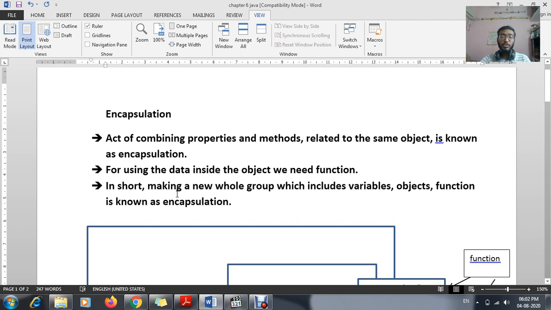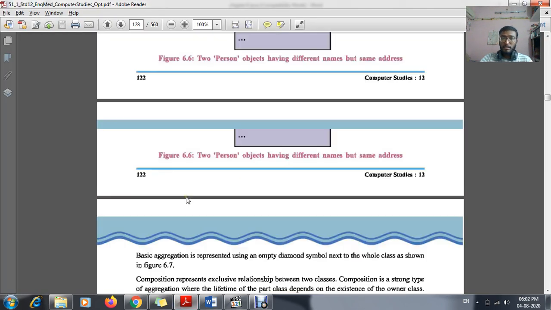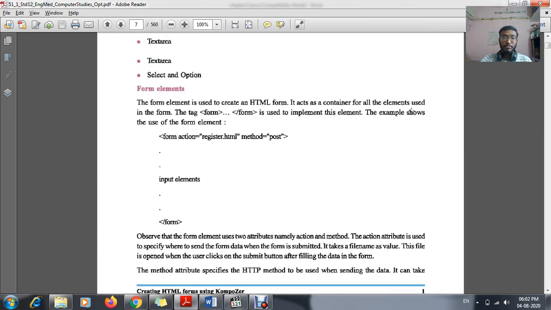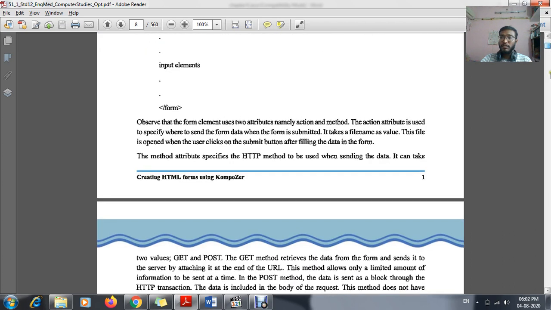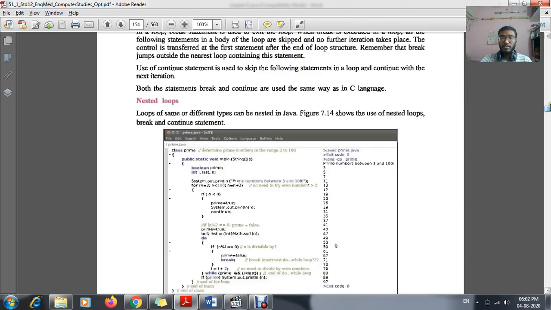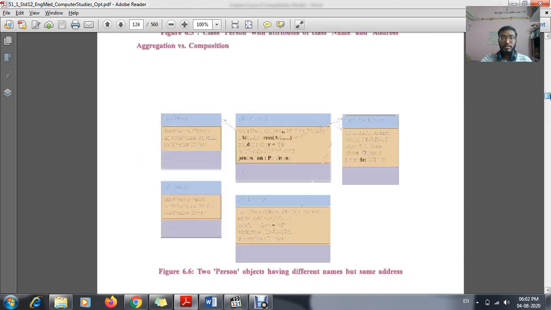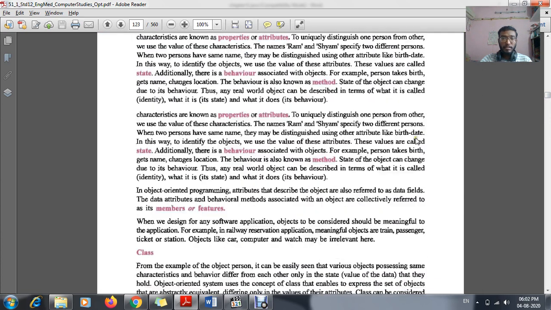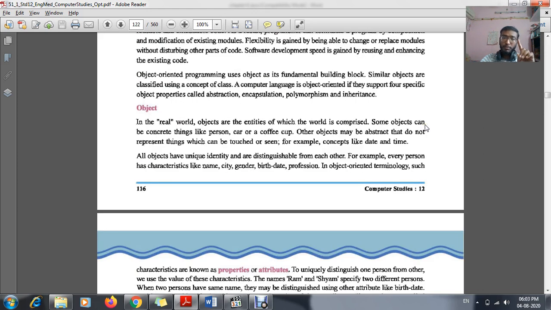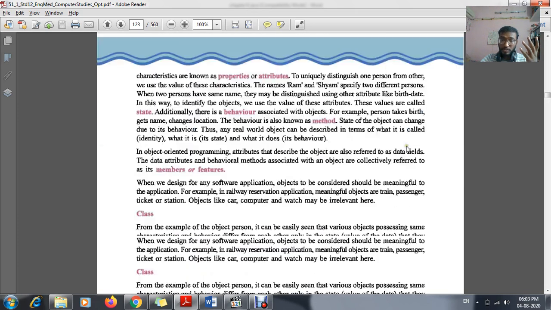Okay. So in your sixth chapter, we learned certain concepts. What do you mean by objects, what is class, what are variables, what are attributes.